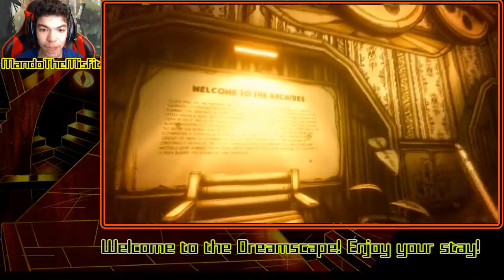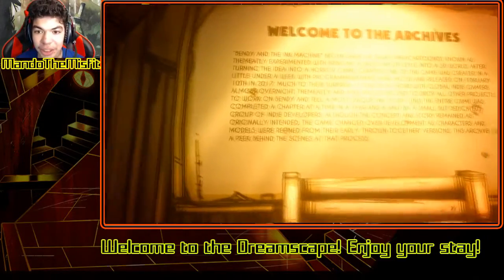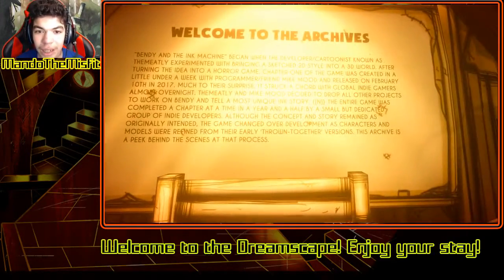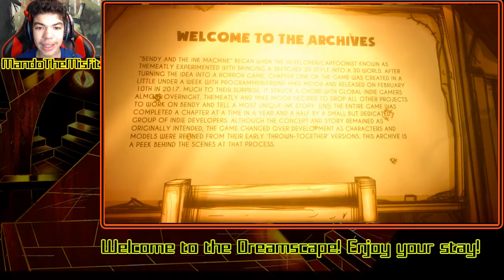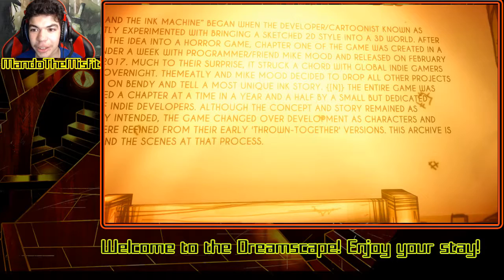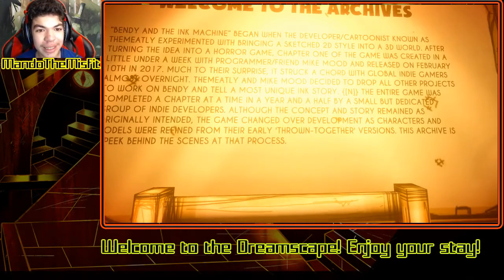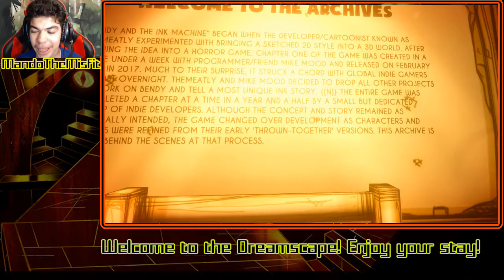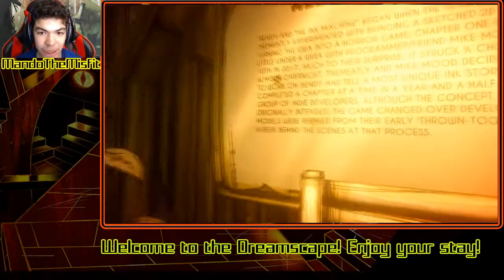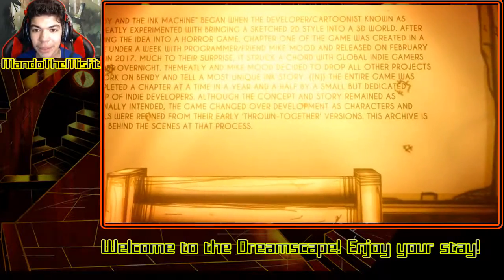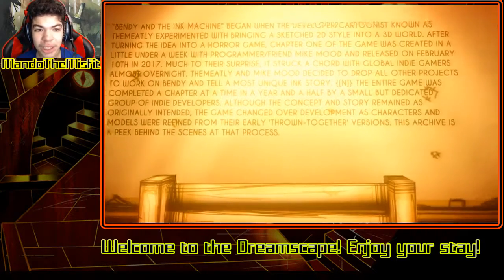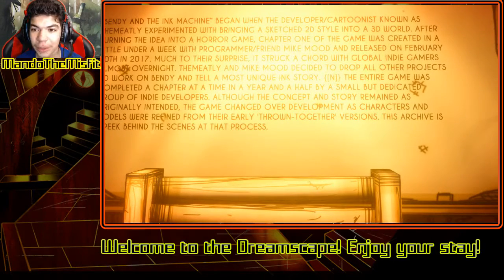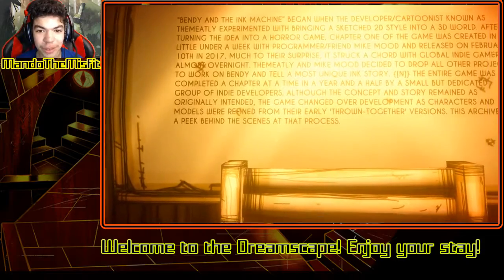Alright, it says here, Bendy and the Ink Machine began when the developer slash cartoonist known as TheMeatly experimented with bringing a sketch 2D style into a 3D world. After turning the idea into a horror game, Chapter 1 of the game was created in little over a week, with programmer friend Mike Mood, and released in February 2017. Much to their surprise, it struck a chord with global indie gamers almost overnight.